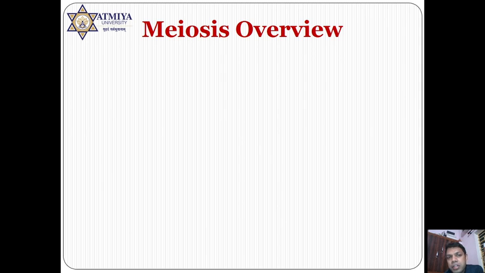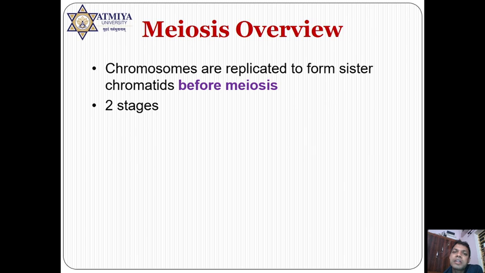Now think about meiosis also. Meiosis is exactly the same as mitosis. The only difference is that in meiosis there are two phases, meiosis 1 and meiosis 2. Mitosis is equational division, and meiosis is reduction and equational division both. Overall it is a reduction division only, but it occurs in both.